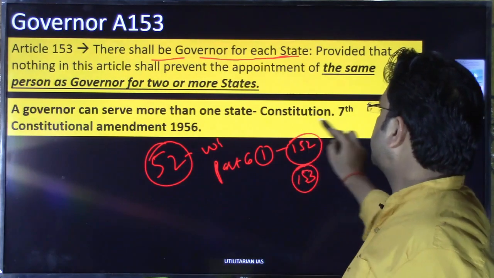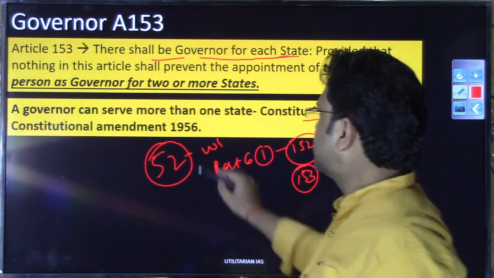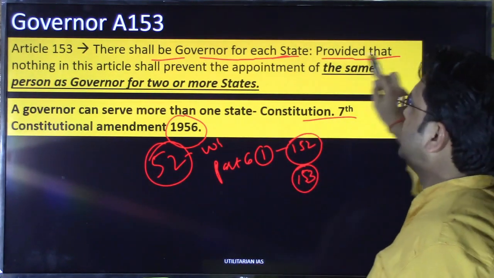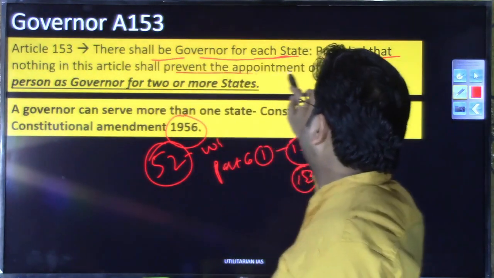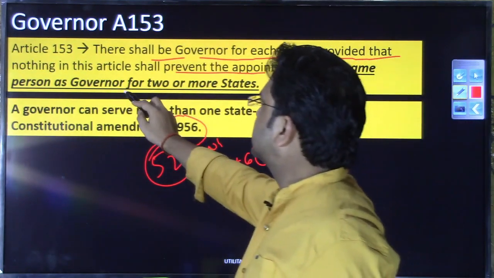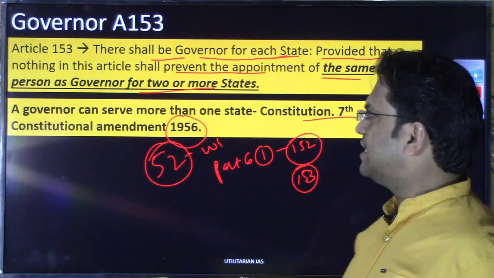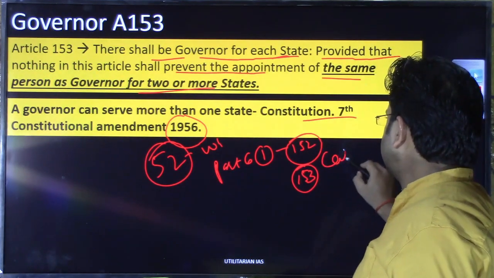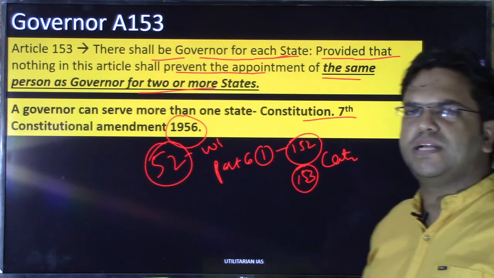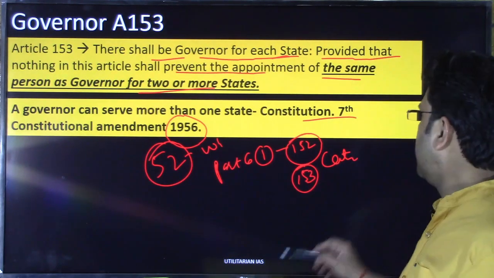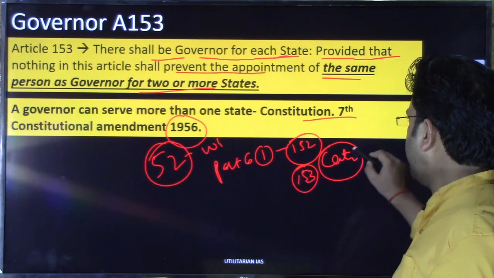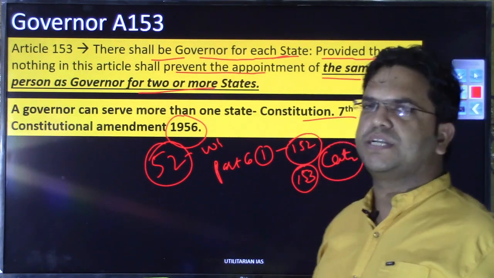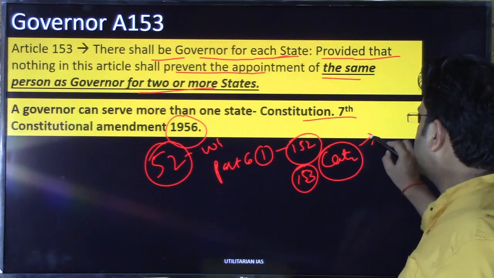However, in the 7th Constitutional Amendment in 1956, an amendment was made to this article, and now it provides that nothing in this article shall prevent the appointment of the same person as governor for two or more states. What is the meaning? If the center, for any reason, does not find a suitable candidate, or is not able to appoint a governor for one or two states, the center, or the president, can act.